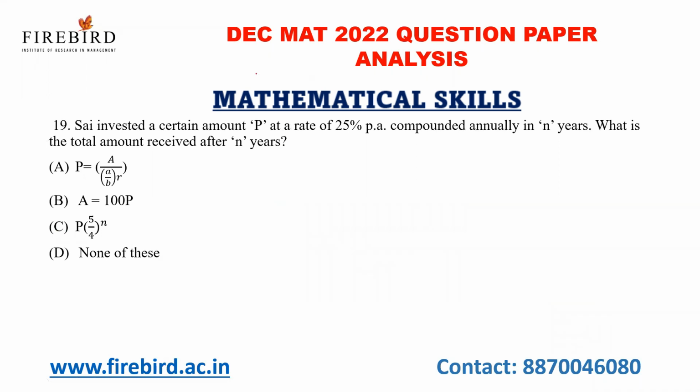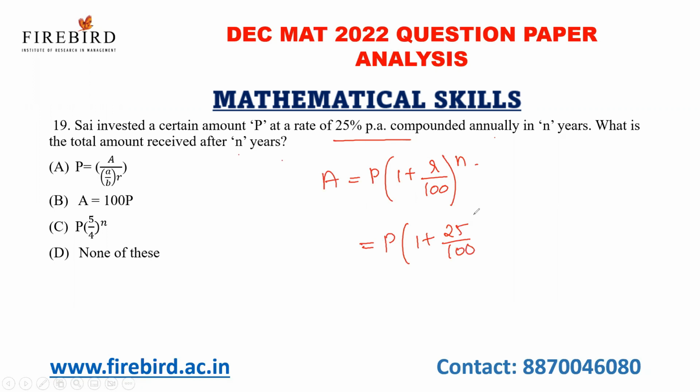Sai invested an amount P at the rate of 25% per annum compounded annually for n years. What is the total amount received after n years? The basic formula for amount is P into 1 plus R by 100 whole to the power n. So amount is P into 1 plus 25 by 100 whole to the power n. So P into 125 by 100 whole to the power n. So P into 5 by 4 whole power n. Option C is your answer.